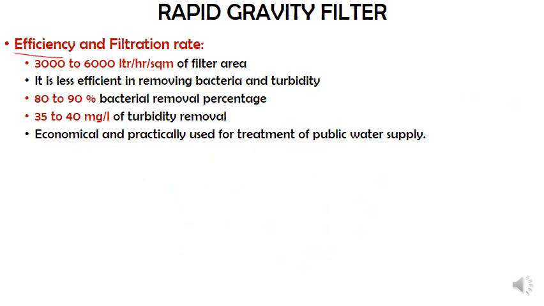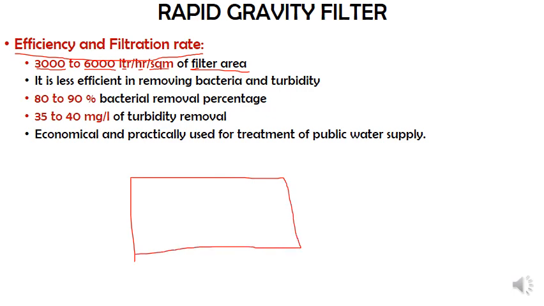Now, efficiency and filtration rate. Usually the filtration rate here will be around 3000 to 6000 liters per hour per square meter of filtration area. Again, I'll try to revise what we have previously done. Imagine this as the plan of your treatment unit.